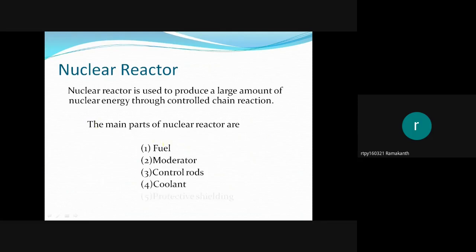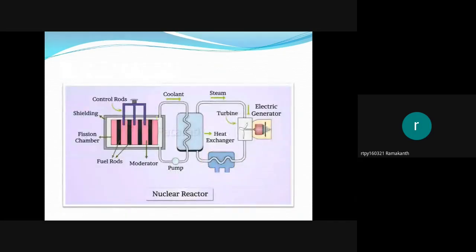The important parts of a nuclear reactor are fuel, moderator, control rods, coolant, and protective shielding. See here, this is the schematic diagram.